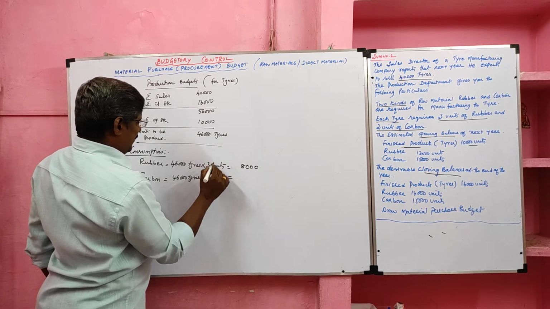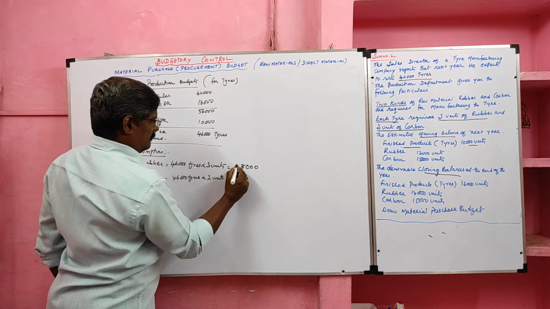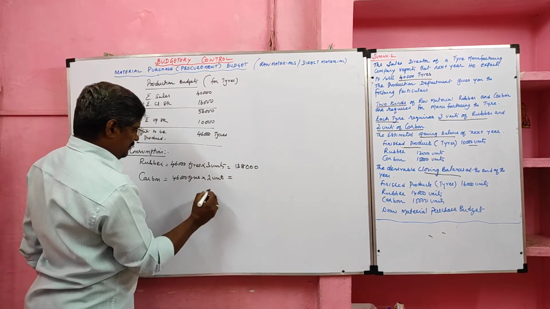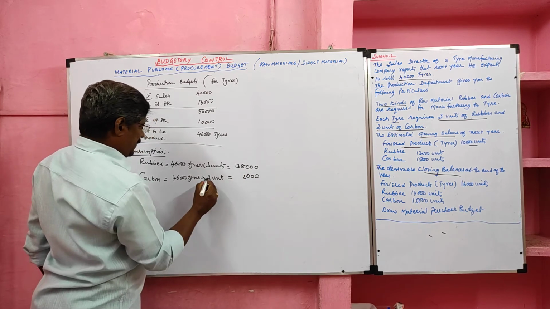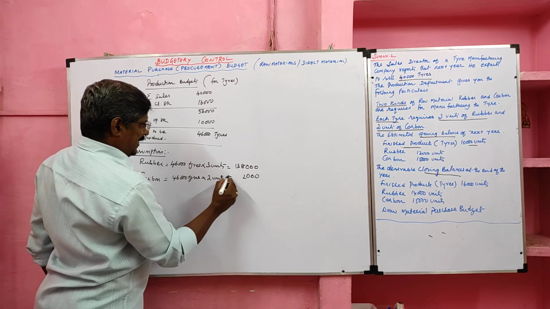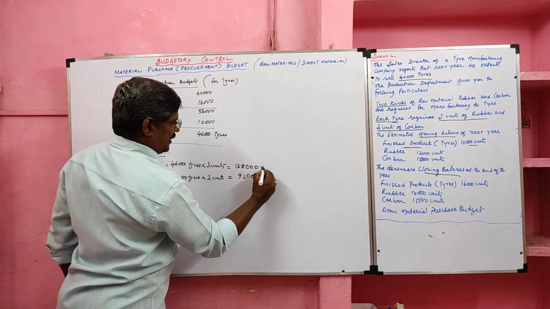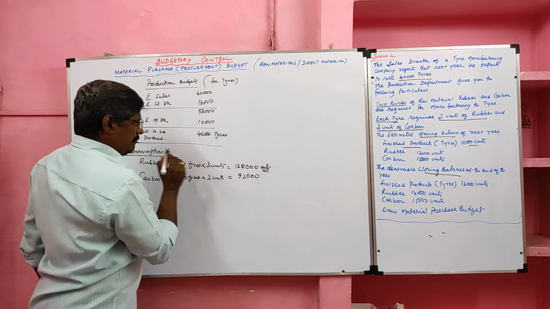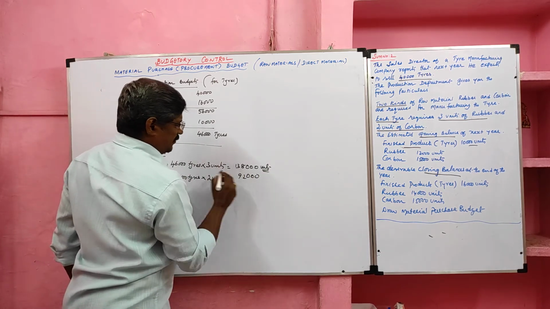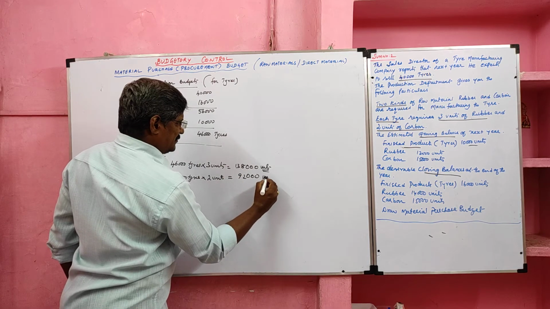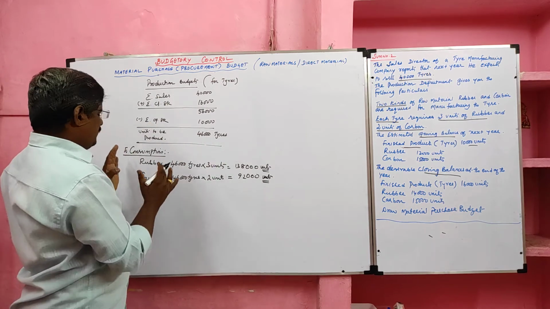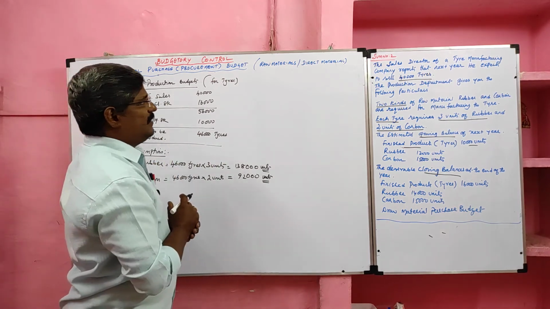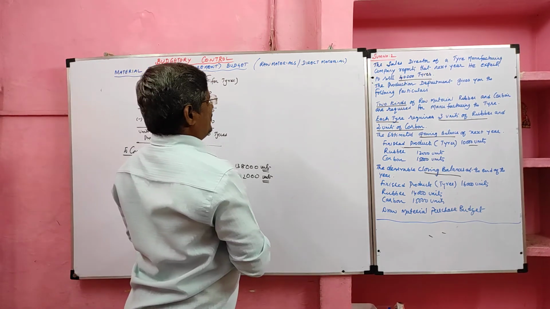46,000 into 3: 3 sixes are 18, balance 1, 3 fours are 12, 13. So 1,38,000. Next, 46,000 into 2: 2 sixes are 12, balance 1, 2 fours are 8, 9. So they consumed rubber 1,38,000 units, carbon 92,000 units. After finding the consumption, now we can prepare the material purchase budget.